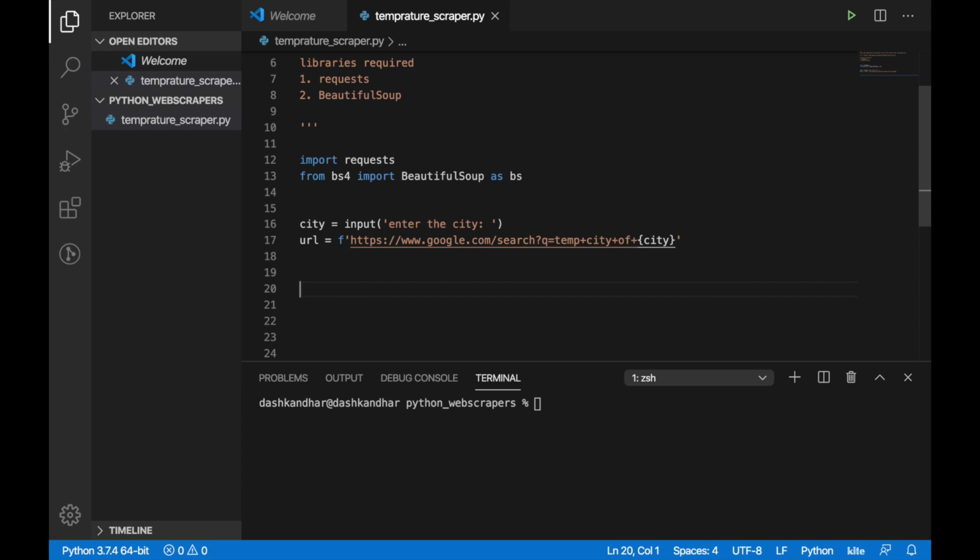The first step is making the connection with the server. So we are going to use requests. The requests library has a few very good methods.